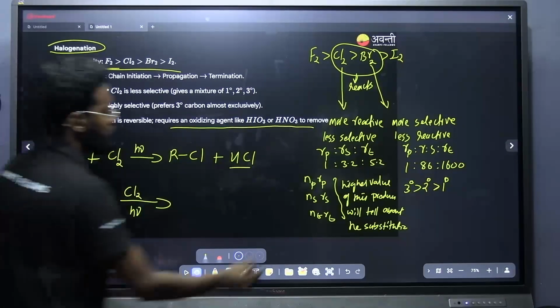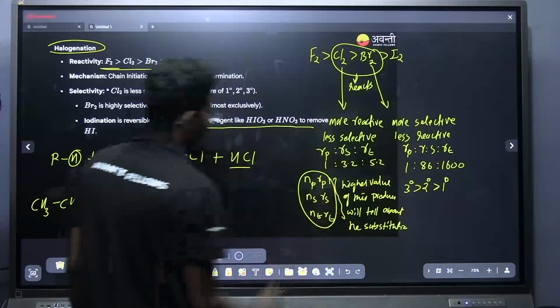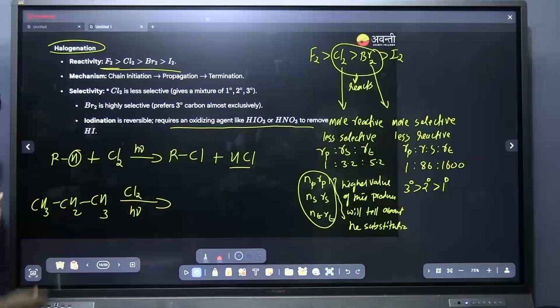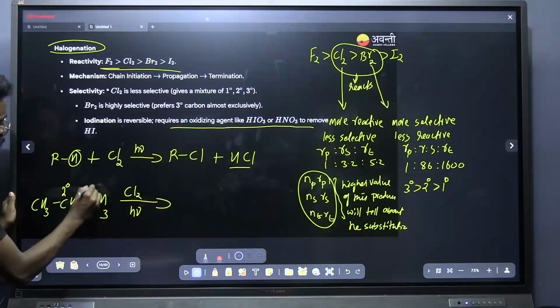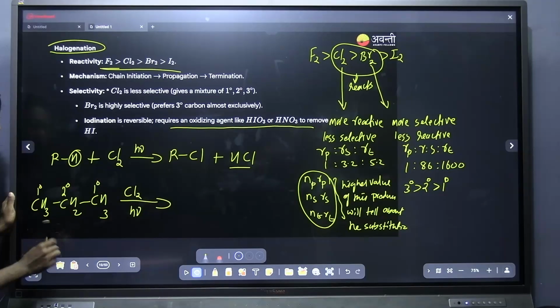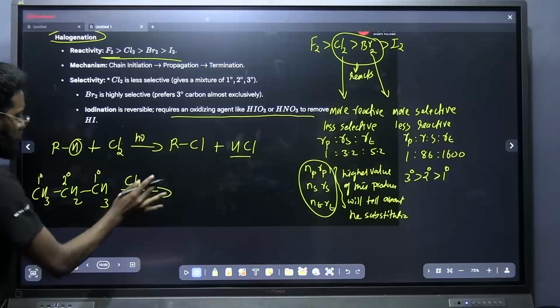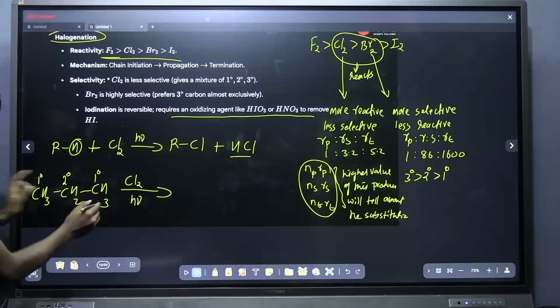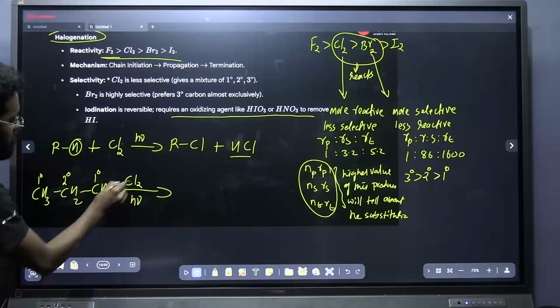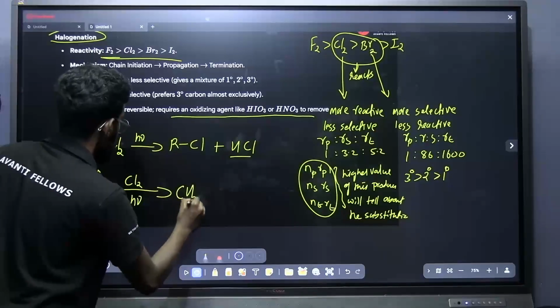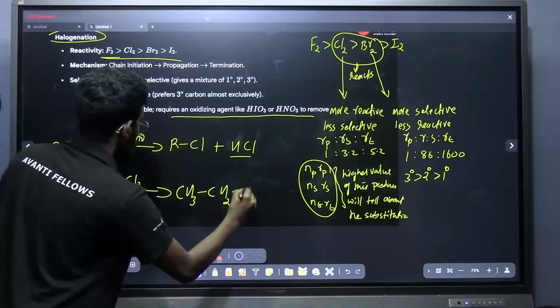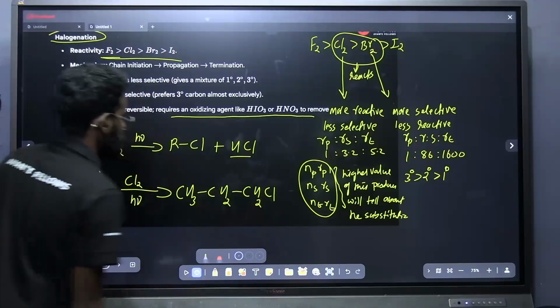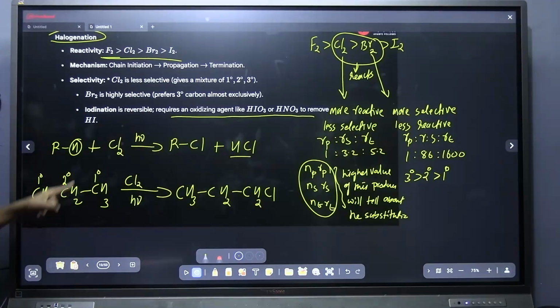So you have to take the product of NP-Rp, NS-Rs and NT-Rt. Here you can see this is the secondary and these are the primary. First of all, I will be getting two products here. If I am replacing the primary hydrogen with a chlorine, what is the product you are getting? CH3CH2CH2Cl. This is one of the products that I can expect, replacing primary hydrogen with chlorine.